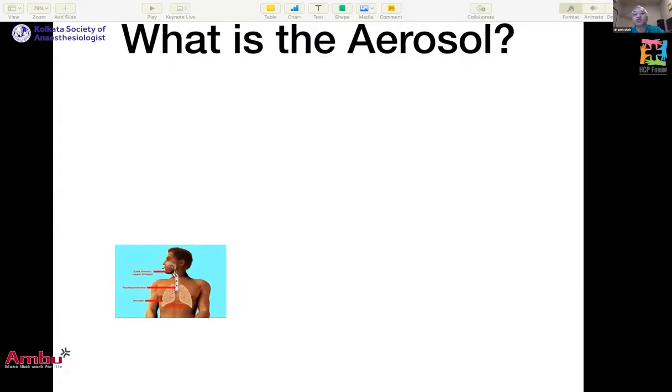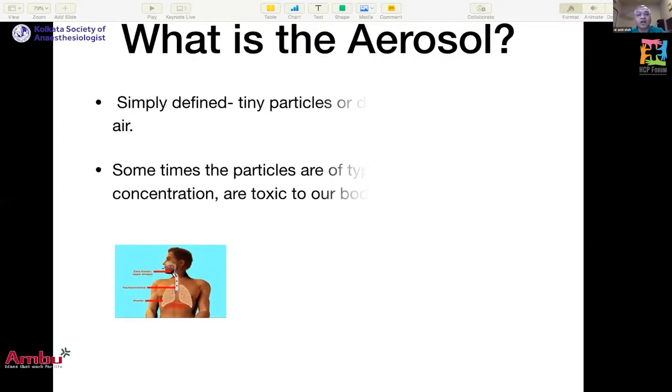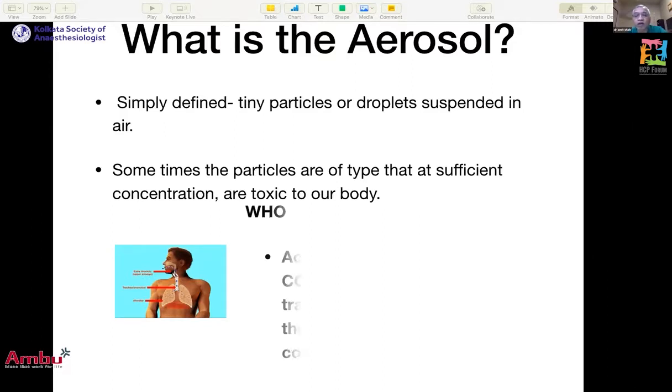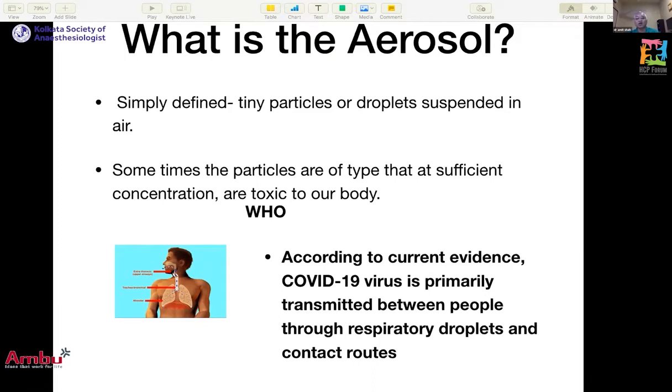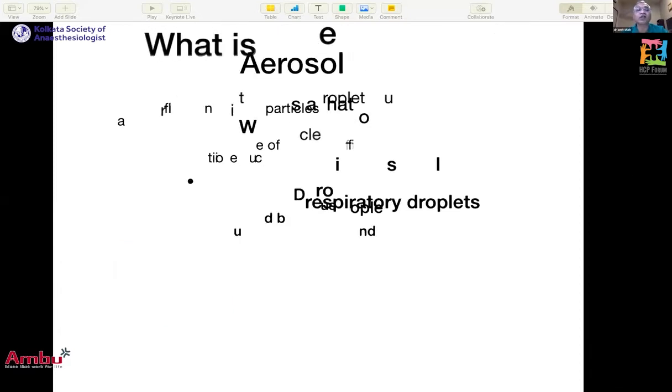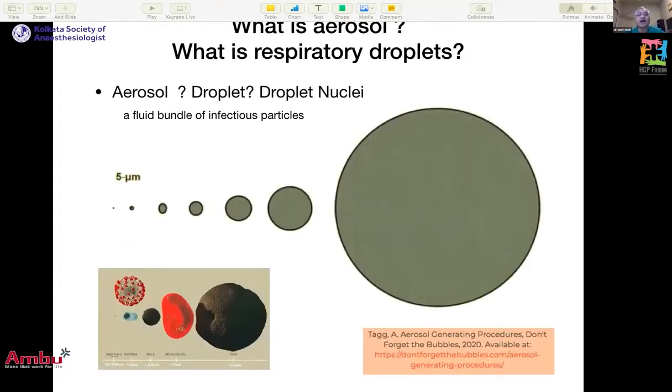Now, what is aerosol? Aerosol is simply defined as tiny particles or droplets suspended in air, and sometimes they are of sufficient concentration that they are toxic to our body. But if you see the WHO guideline, according to the current evidence, they say it is primarily transmitted between people through respiratory droplet and contact routes. So there's a lot of confusion among us about the terminology. So we'll discuss that. What is aerosol and what are respiratory droplets?